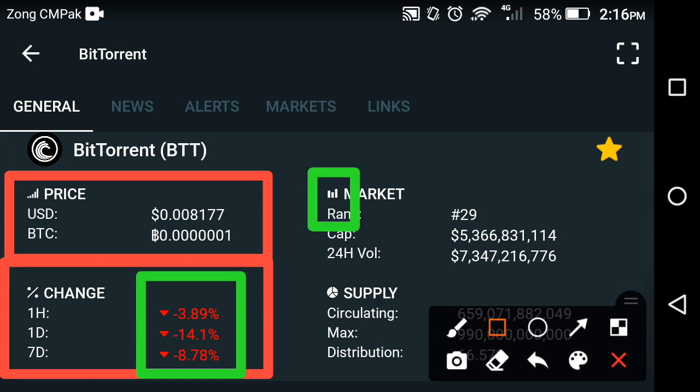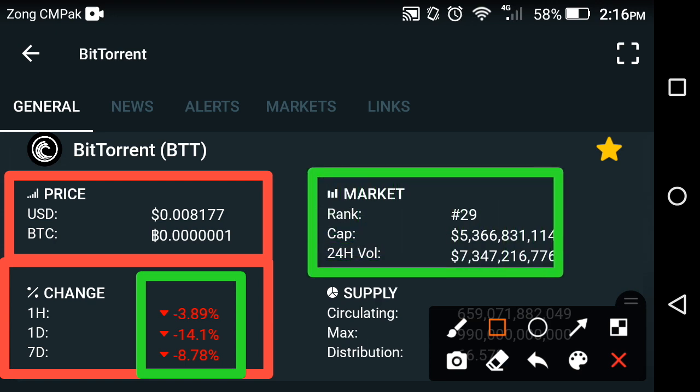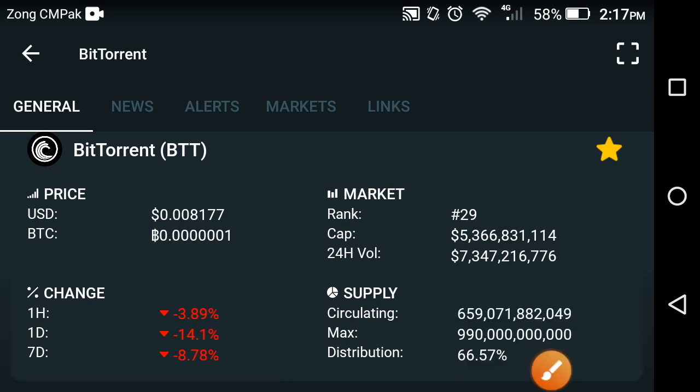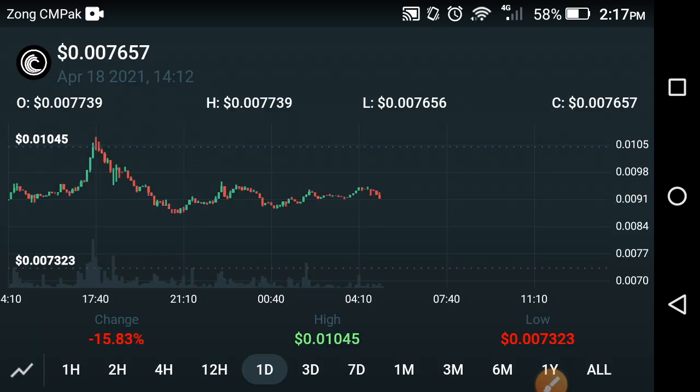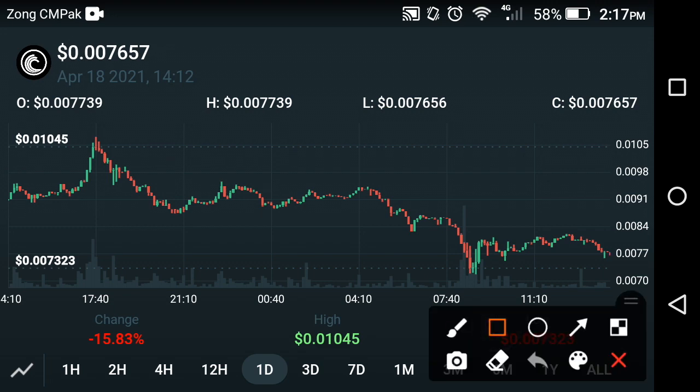And now if we look at the market result of the Bittorrent coin, the market result is about rank 29 in market cap as a high, and circulating, as you can see here, is distribution 66.57% distribution in Bittorrent coin friends. Now let's see the price prediction chart of the Bittorrent coin. As you can see here, the last 1 day price prediction shows a negative 15.83% fall in Bittorrent in the last 1 day friends.